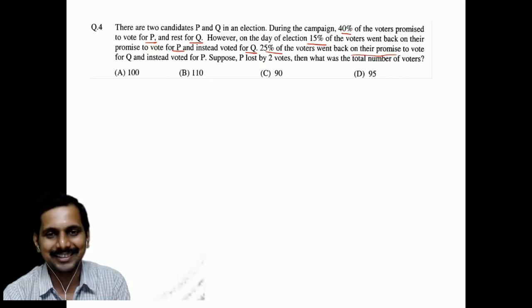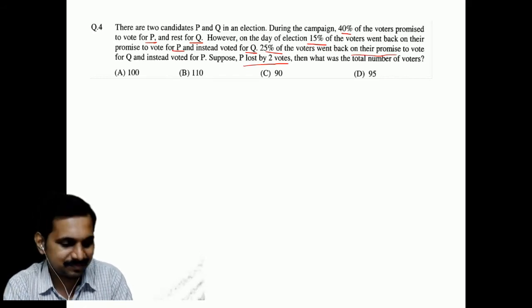There is no NOTA here. There is no case of NOTA. So suppose P lost by 2 votes, then what is the total number of voters?